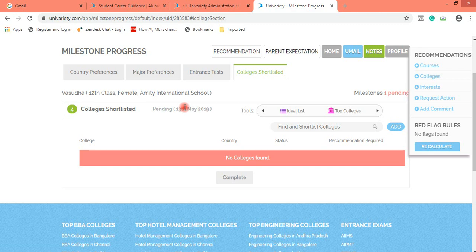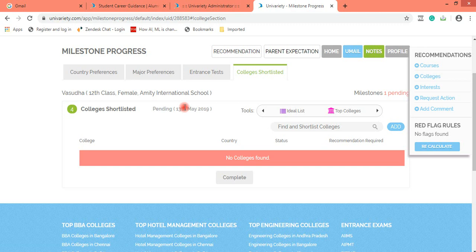Now the beauty of the Univariety system is, counselors, that depending on the class 10 percentage and expected class 12 percentage that the student has filled in, and country and course, the Univariety system makes an ideal list of colleges, and it is readily available for the students.